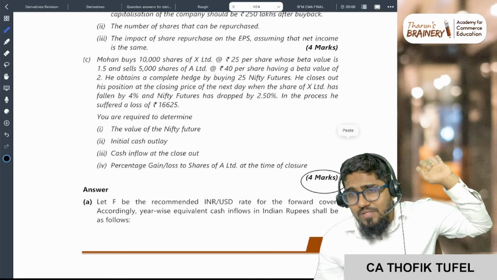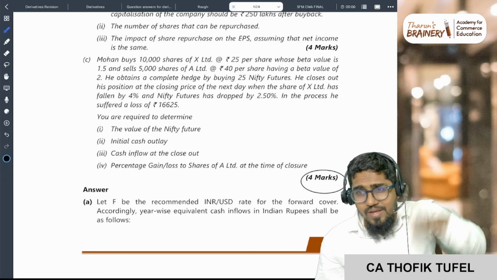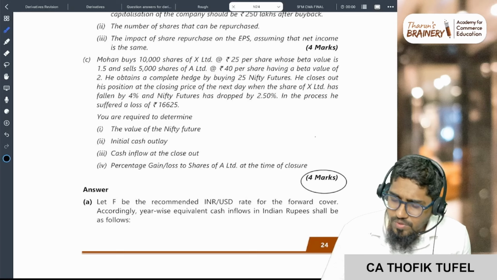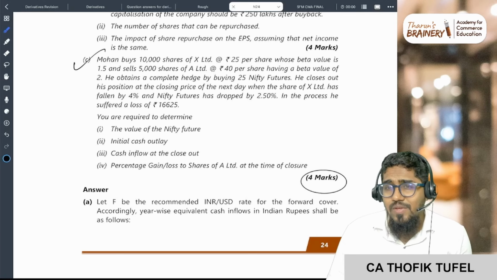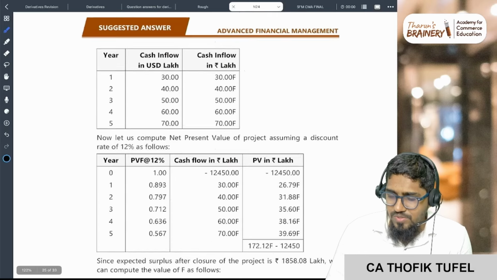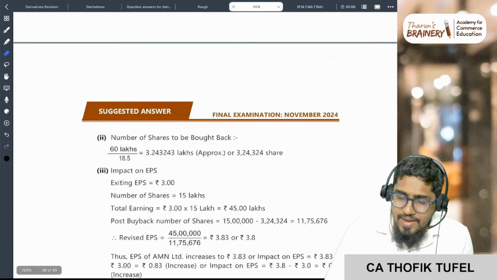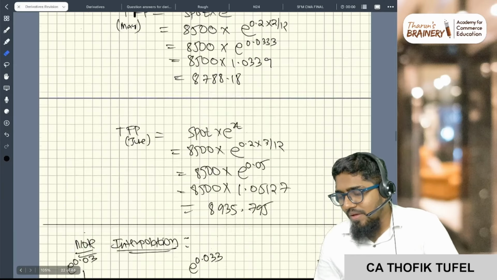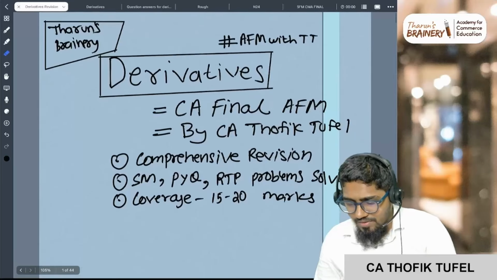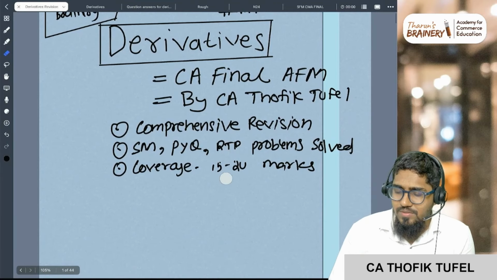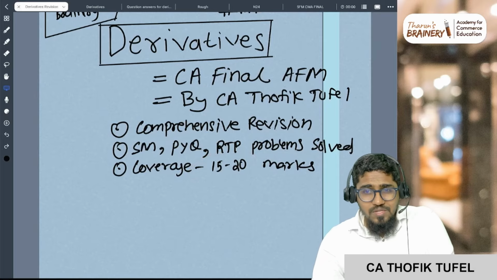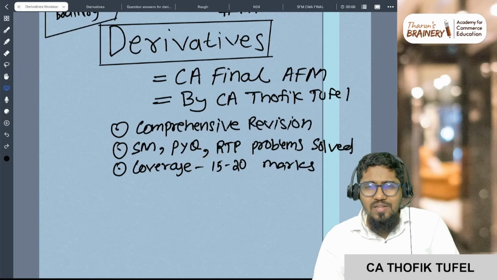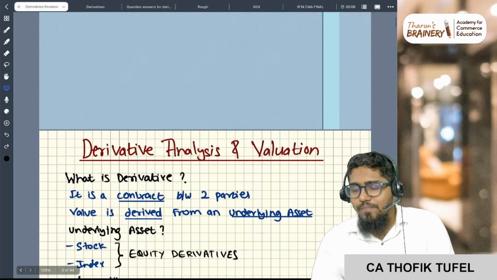Even if I'm not considering swaps, which is interest rate risk management, if I take this 4 mark also, 12 plus 4, 16 marks, same problem in the last part itself, we have seen this, if you remember that homework thing. So 16 marks. And I already gave you a claim coverage of 15 to 20 marks. We have seen 20 marks came here itself, correct? 16, and if I'm adding interest rate risk management, it is becoming 20.